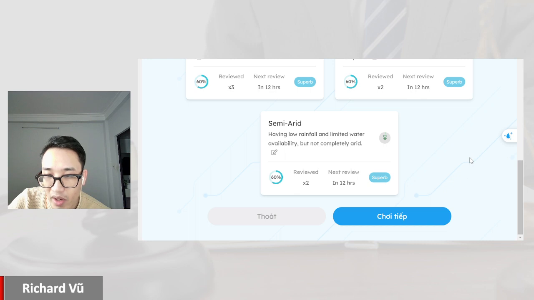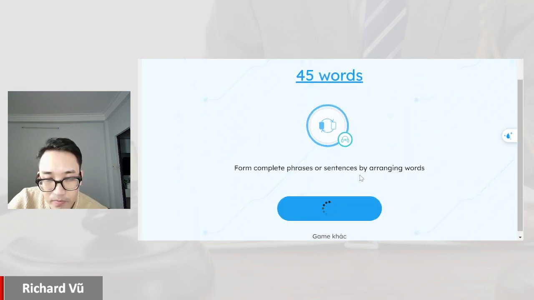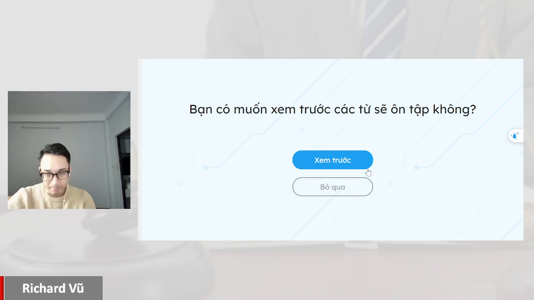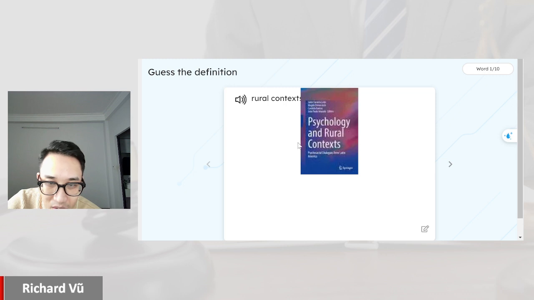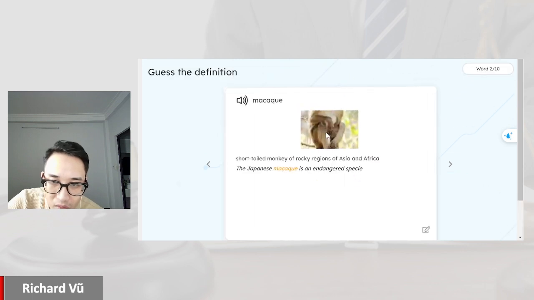So, here we go. Have a look. Rural context. Macaque. What does this word mean?